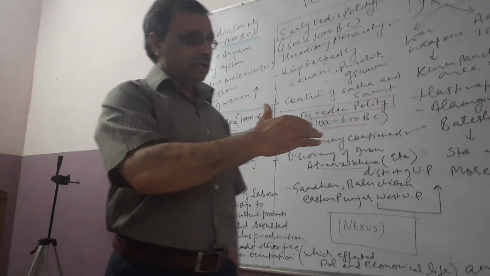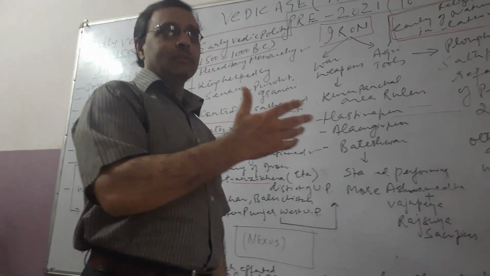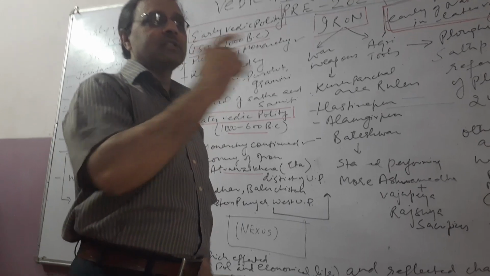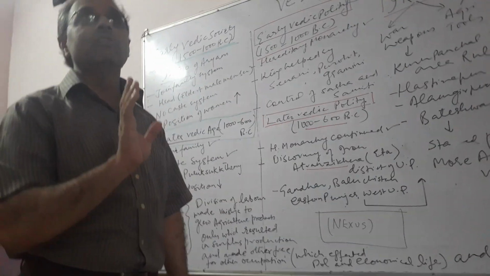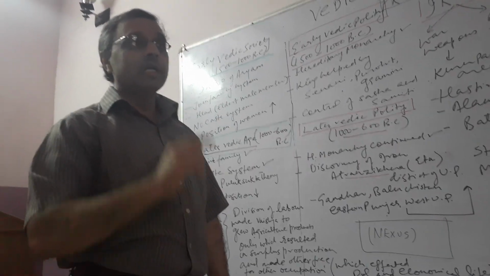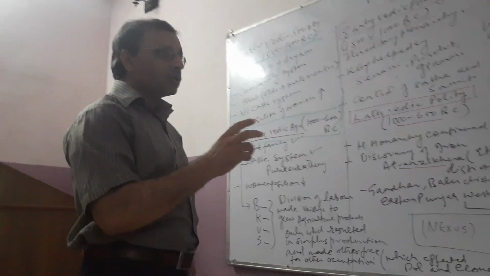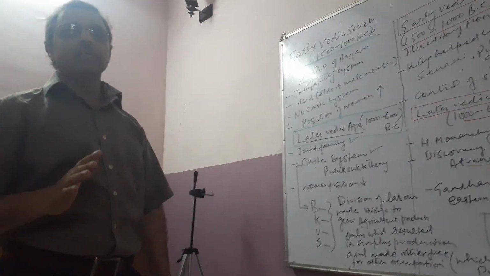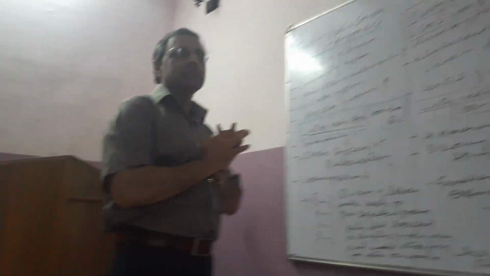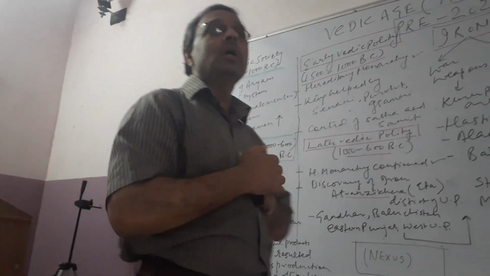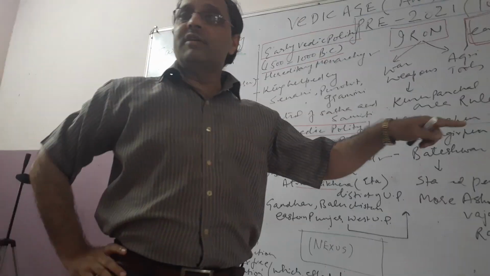And this class, the trading class, became very much important now, and they started giving taxation to the people also. That's why they came close to the polity, or close to the government, close to the king also. In the initial stages, there was a nexus up to an extent, a close association of the king and the Brahmins, which was not acceptable to the Vaishya or the traders in the later